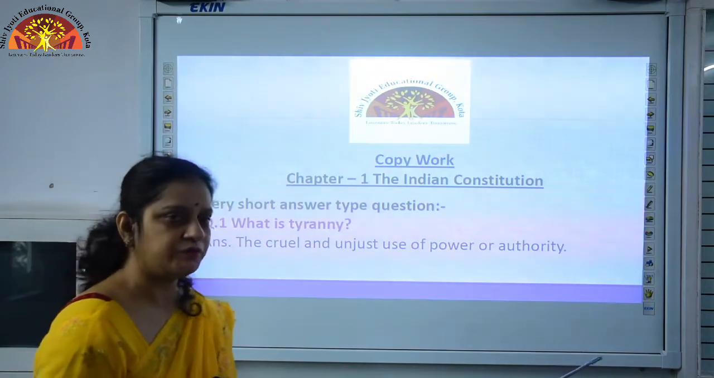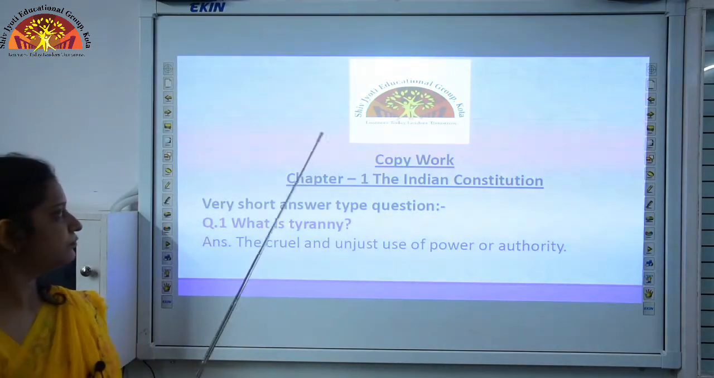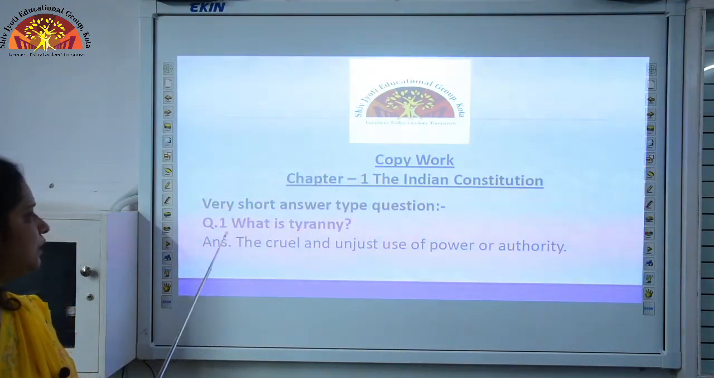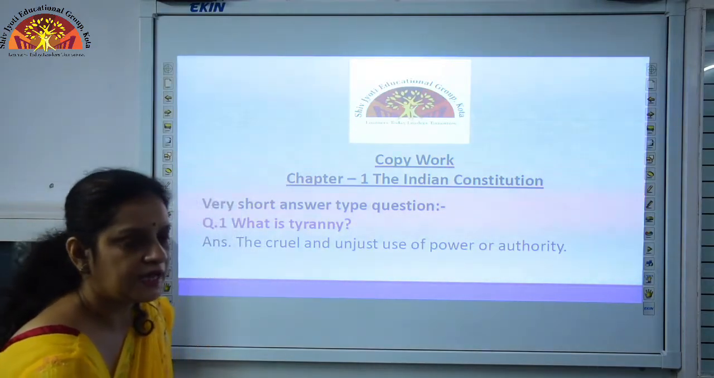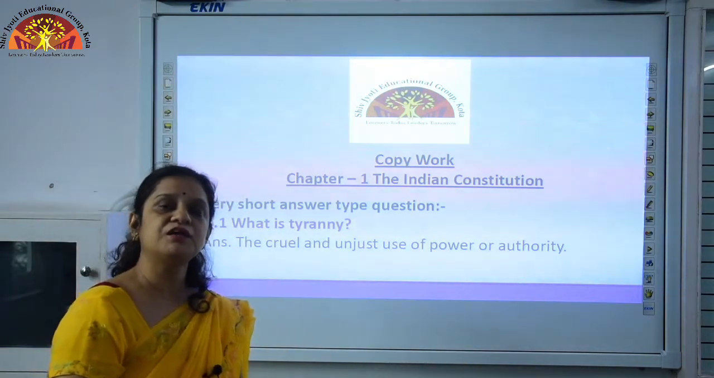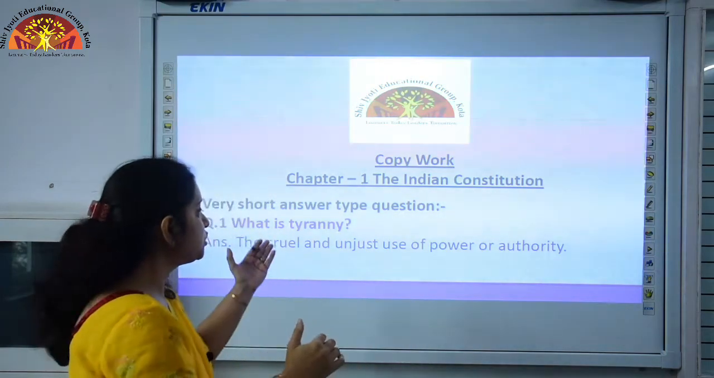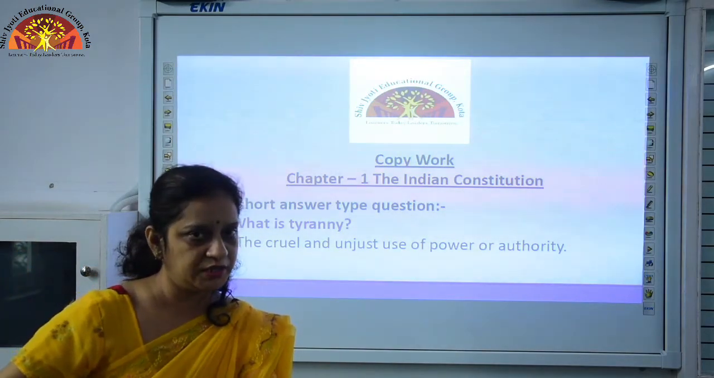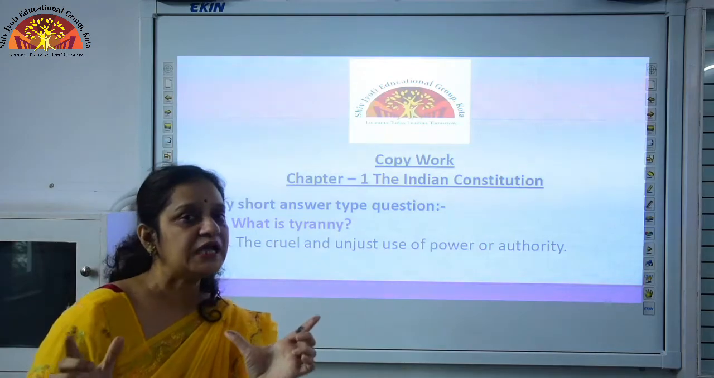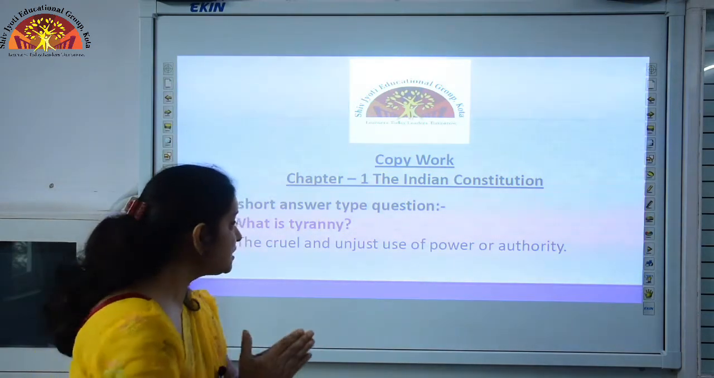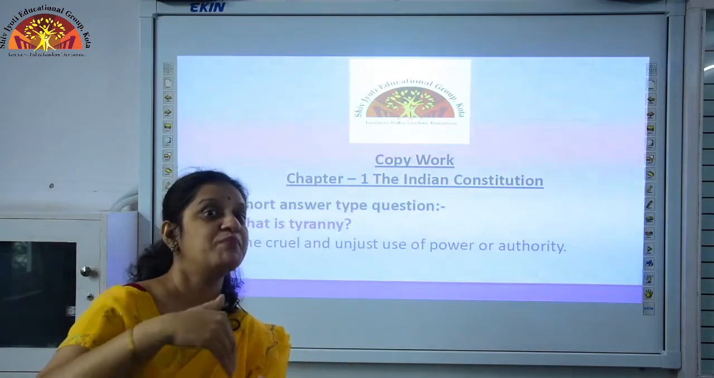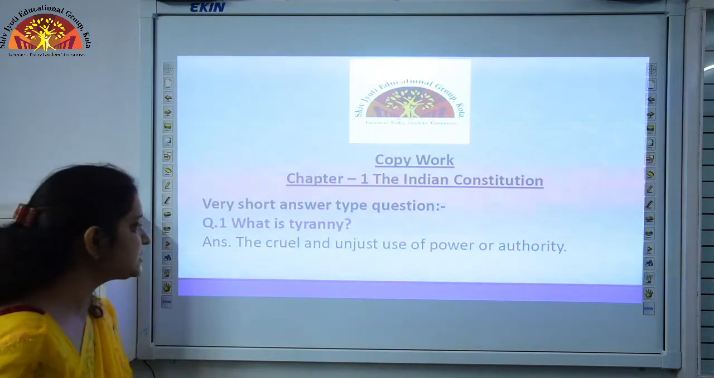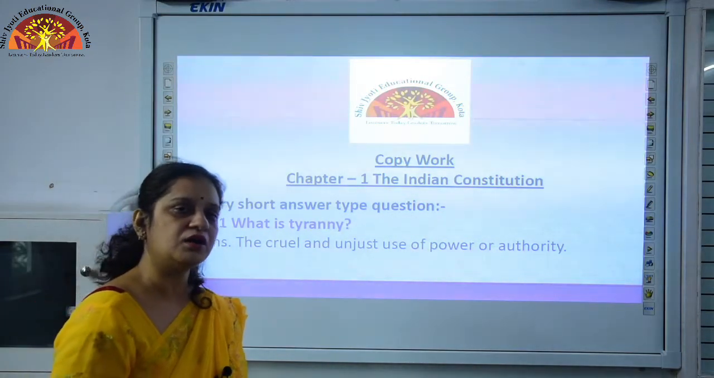Now, students, we will cover the copy part of this chapter. 1. The Indian Constitution. Very short answer type questions. Number 1, what is tyranny? Students, as I have told you, this is a term given in your book, meaning to protect the minorities from the tyranny of the majority. This line will help you understand the meaning of tyranny, which means the cruel and unjust use of power or authority.